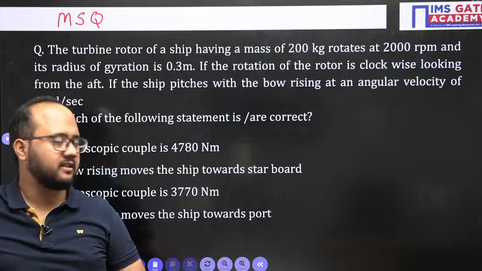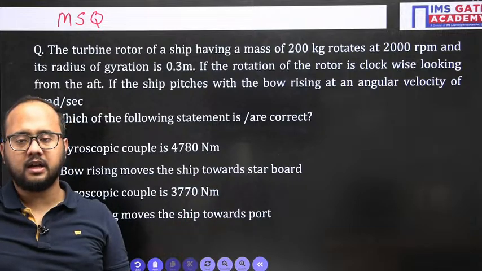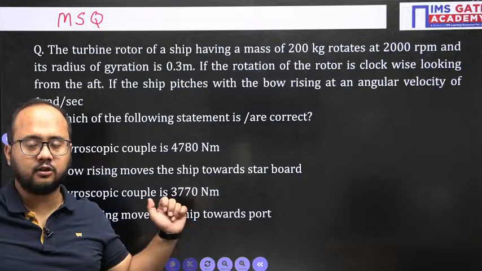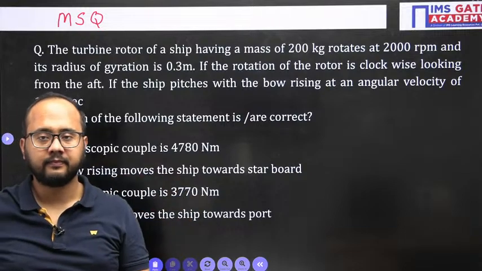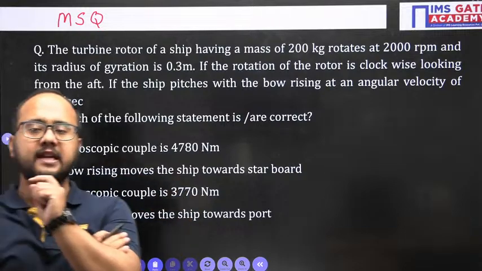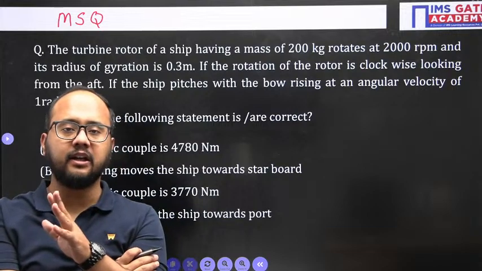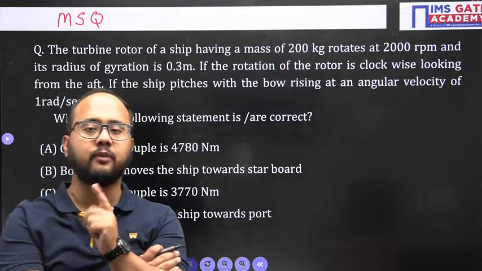Do it fast, everyone. MSQ problem from the gyroscope chapter, and the topic is the ship case. Gyroscope is a very easy topic, I will tell you. Easily you will get full marks from this gyroscope.